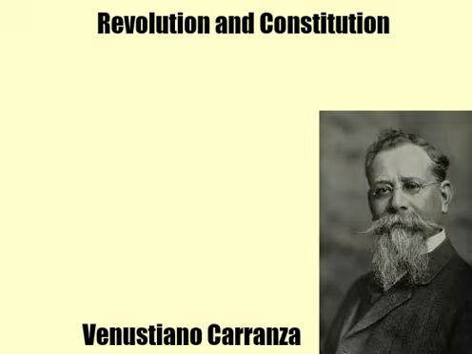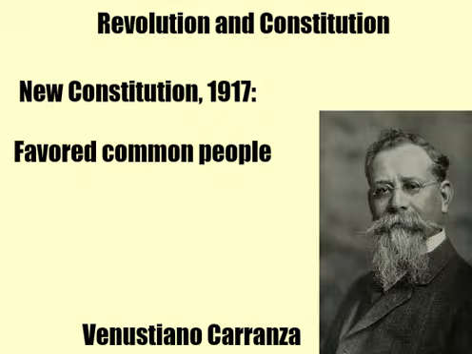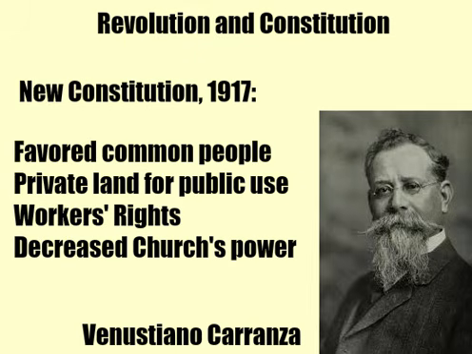In 1917, a new Mexican constitution was adopted during Carranza's reign. It favored commoners instead of the wealthy, allowed the government to seize private lands for public interest, gave rights to workers, and decreased the power of the Roman Catholic Church in Mexico. Carranza believed the constitution was too radical. He was assassinated as well in 1920. Though 1920 is used as an end date for the revolution, violence in Mexico continued long after the constitution was adopted.